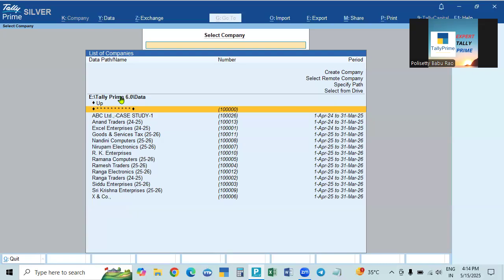So we can get the deleted company, or any company in which data is corrupted, or the company which was deleted by mistake. The total data is safe in the backup folder, that is the backup path, so that we can get it back to the original data path.